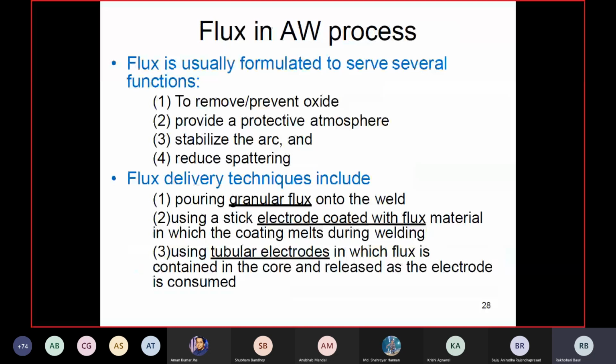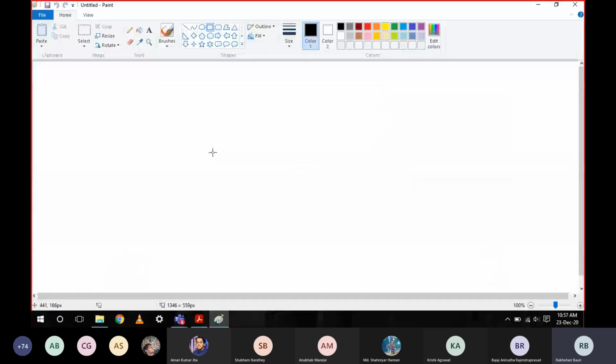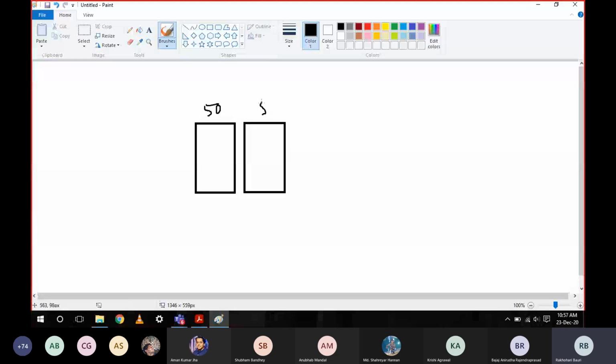Say you have to join two slabs of dimension 50 mm and 50 mm, and you are using a source of heat of this diameter and of this diameter. Say this is option 1, this is option 2.